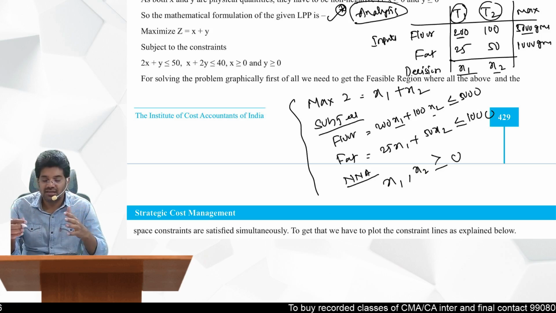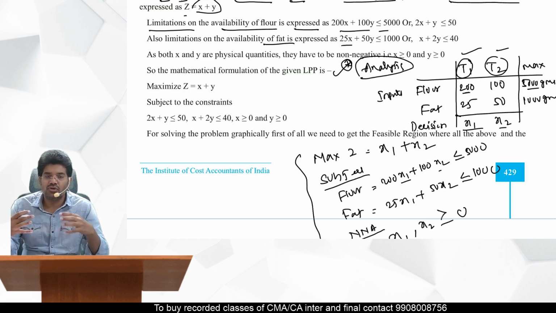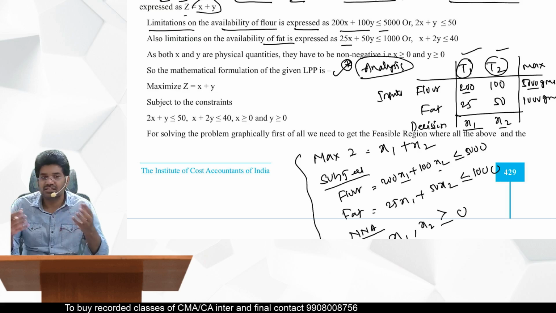So here in this question, they wanted you to maximize the number of cakes and they told you that there are two types of cakes. So the decision variables are these two only, type 1 cake and type 2 cake.